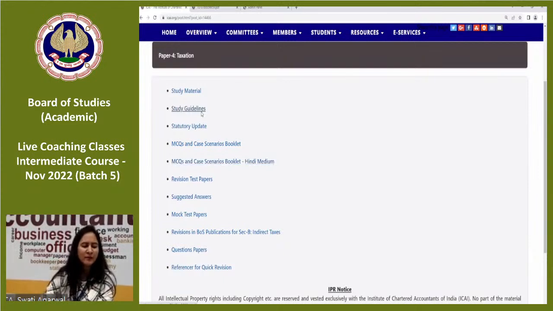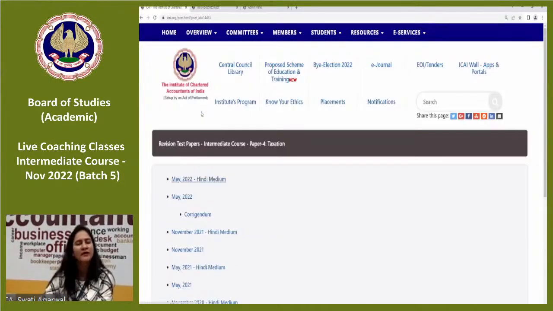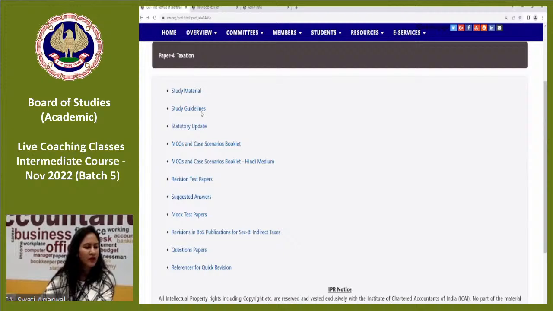Then revision test papers. These revision test papers are issued before examination so that you can check your level of preparedness for your paper, how much you have understood it and all. Then suggested answers. Suggested answers basically are the past examination questions and answers. Mock test papers are similar to the examination pattern. You need to solve them within the time span of 3 hours so that you have a fair idea whether you are able to complete your paper within the time limit or not.